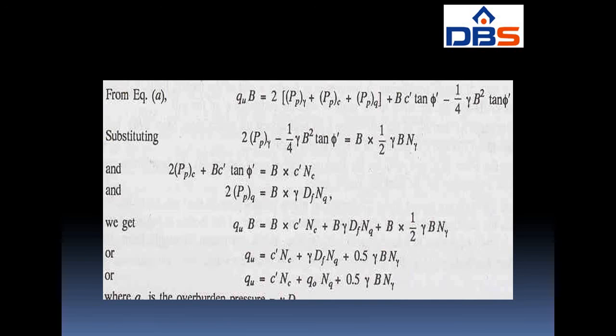And this is the final equation according to Terzaghi's bearing capacity equation. The bearing capacity factors NC, NQ and N gamma are dimensionless numbers, but they depend upon the angle of shear resistance of the soil. So this is the final equation of bearing capacity according to Terzaghi.